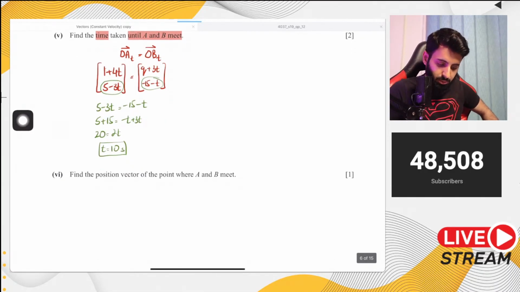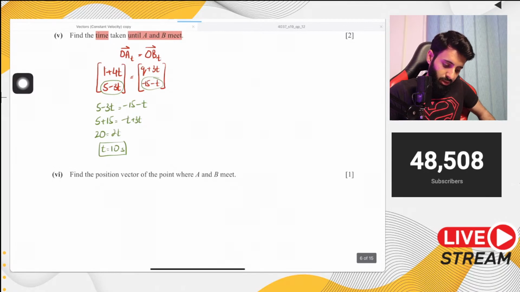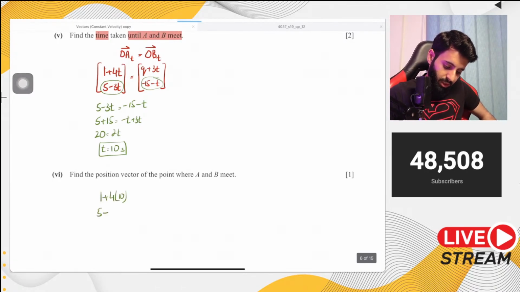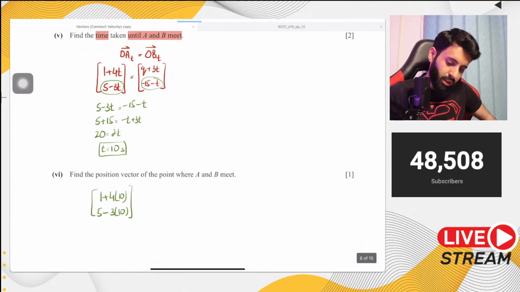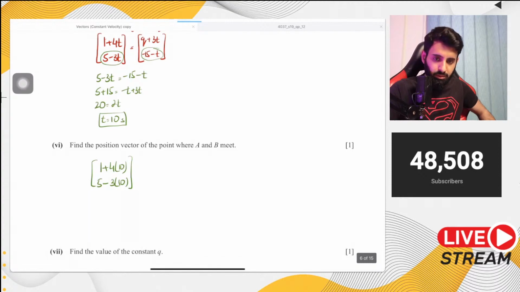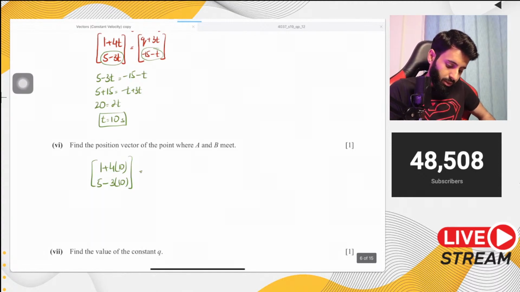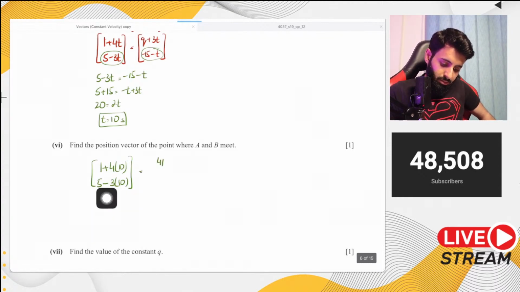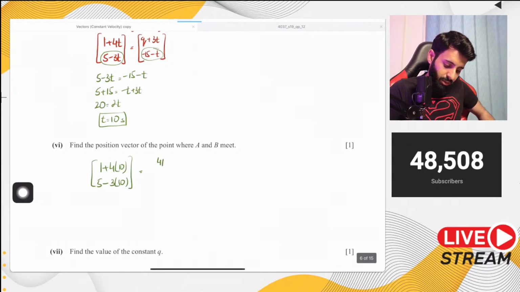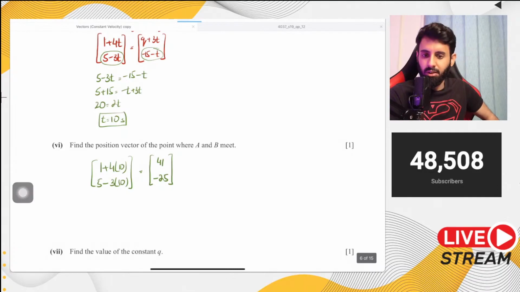that's what I'm going to do, because for B we don't have the value of q. So 1 plus 4 into 10, 5 minus 3 into 10. Alright, so let's figure this out. 4 into 10 is 40, 40 plus 1 is 41. Alright, so here you go, 41. Minus 3 into 10 is minus 30, 5 minus 30 is negative 25. So there you go, that's it.